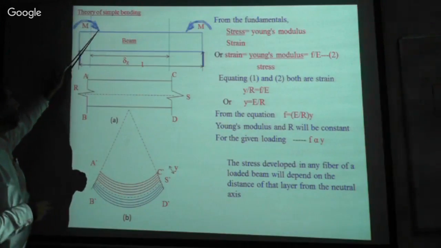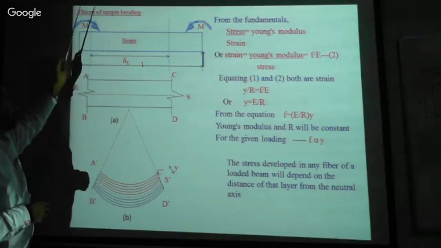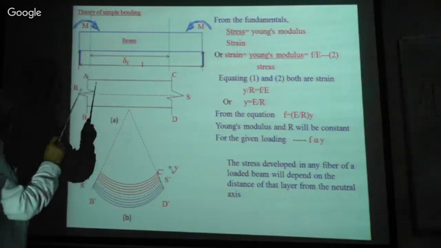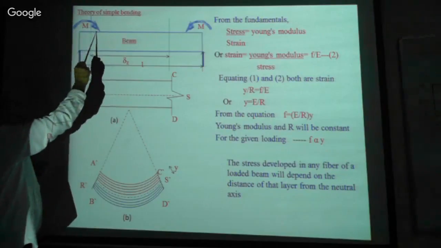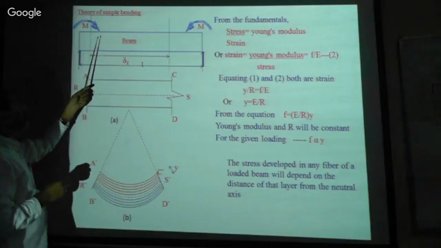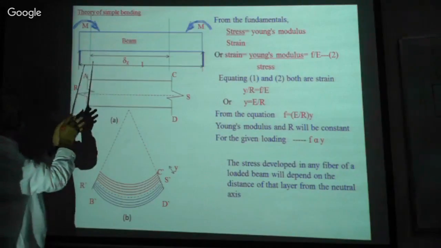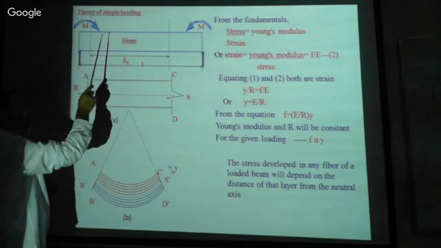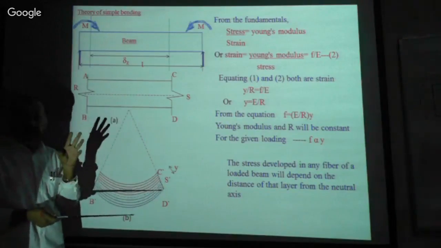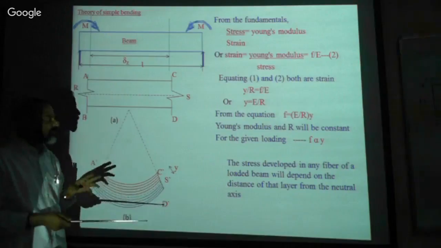It is due to the application of load. Due to the load application, there will be bending. Now, what we need to do is mitigate or reduce the deformation. That is our job. When you are designing the beam, it means no deformation should occur.